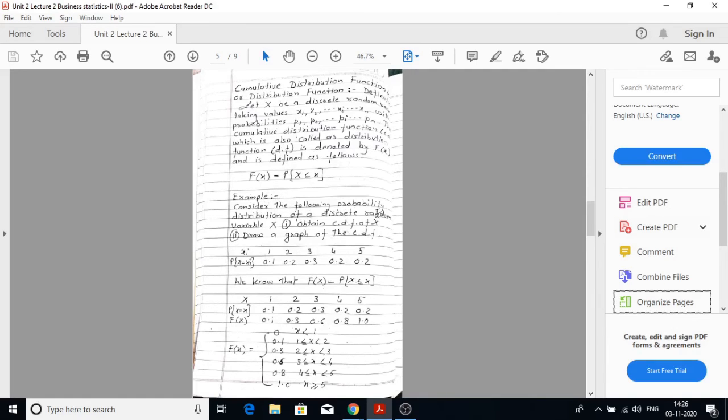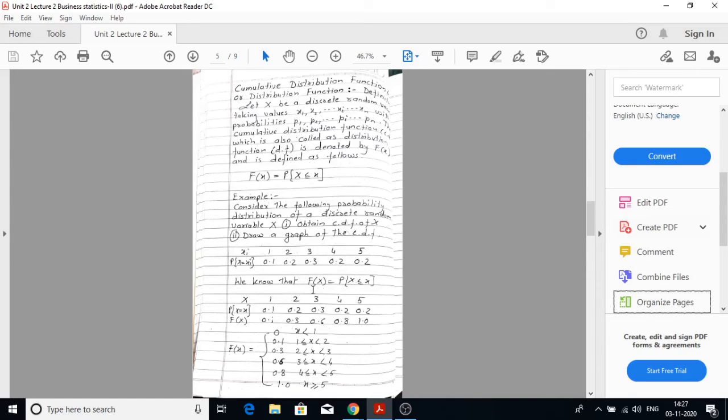consider the following probability distribution of a discrete random variable x. Obtain cumulative distribution function of x. Second part, draw a graph of the cumulative distribution function. The values of xi are given as 1, 2, 3, 4 and 5. Probability x is equal to xi. The probabilities are 0.1, 0.2, 0.3, 0.2, 0.2.